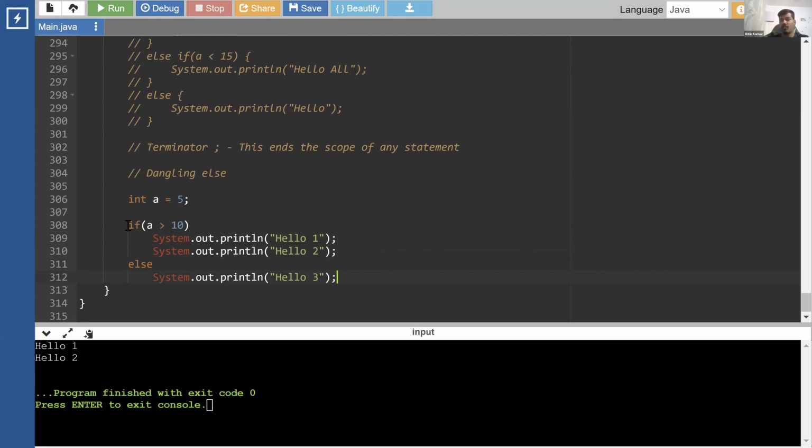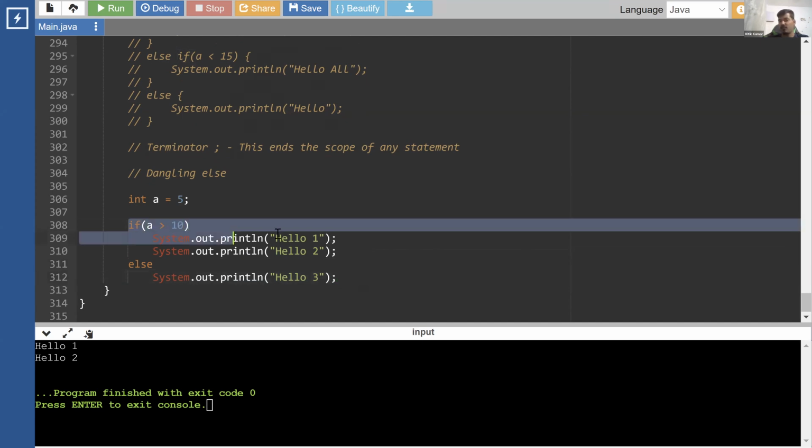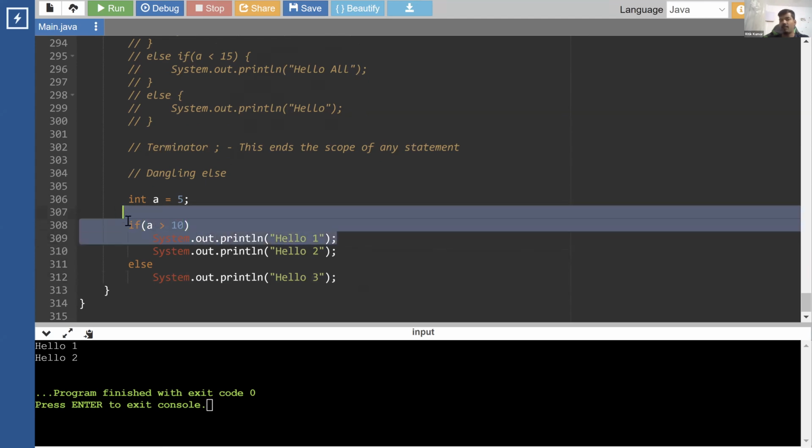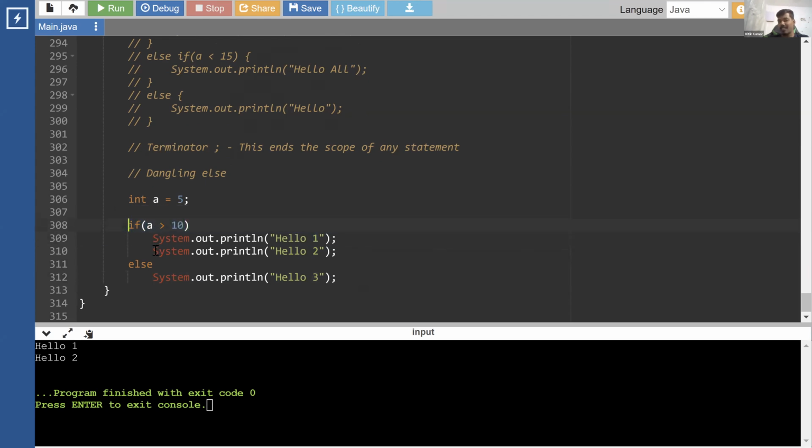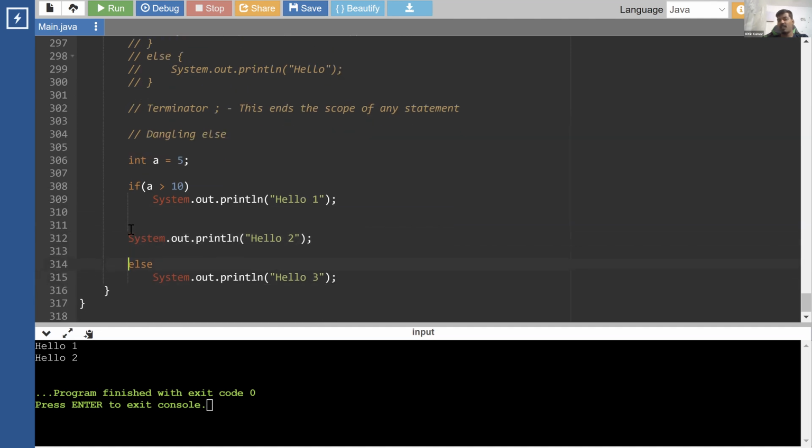Now what we are doing over here is, we started the if. This is fine. We wrote one statement within the if also, which is fine till here. But when we wrote this next statement, the if ladder ended over here. This is a completely different statement. So we have written something like an if, and then a System.out.println, and then an else, which is nowhere related to whatever we are running.